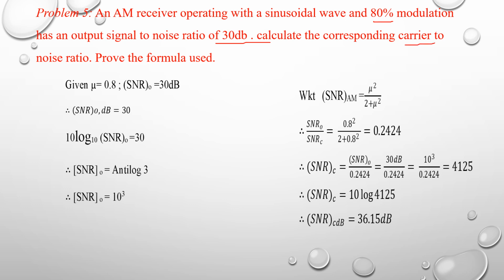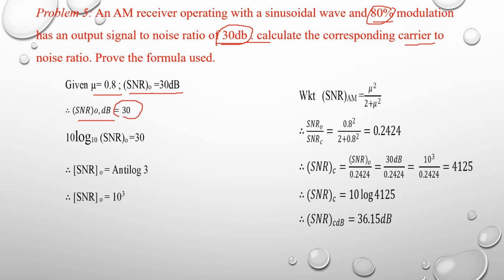They are given modulation index μ equal to 80%, so μ is equal to 0.8, and the output signal to noise ratio is 30 dB. Since it is given in terms of dB, SNR output in dB is equal to 30.